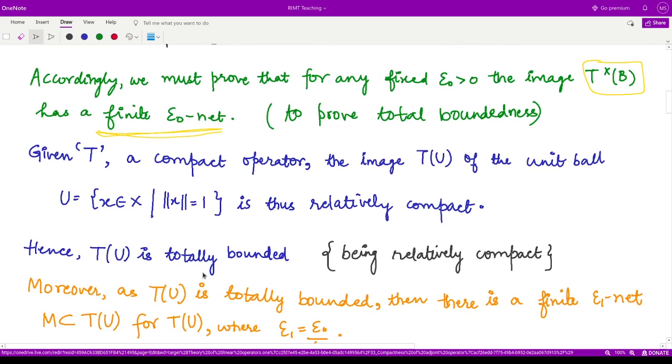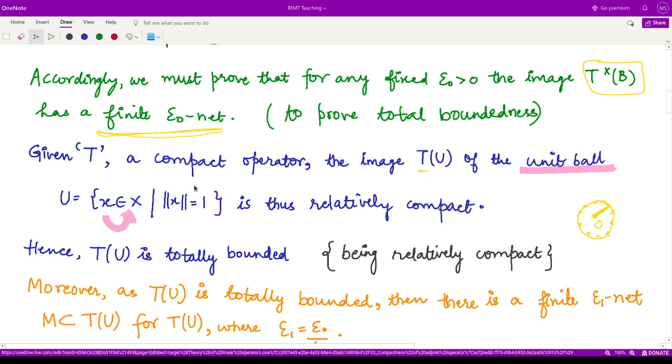Now because we are given T as a compact linear operator, consider the image T of U, where U is the unit ball, which is defined like this. Whenever we take some element x from the space X, its norm is equal to 1. So that means all the points whose distance from the origin is exactly equal to 1 lie on this ball, all the points lying on the boundary lie in U. So we say the image of this set U is relatively compact under T,